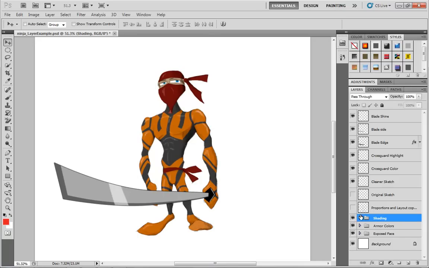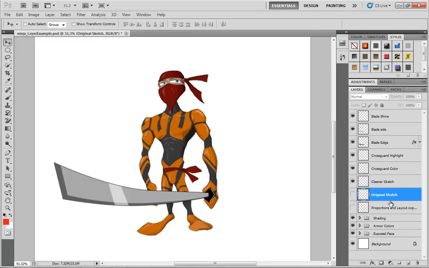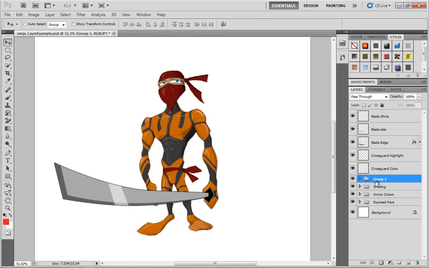Now, we have our proportions and layout, we have our original sketch, and then we have our cleaner sketch. Even though we only are going to have the cleaner sketch visible, let's say for some reason we want to hold on to the original sketch for, I don't know, maybe just for posterity. Let's grab all three of these together, and we'll put these into a group that we'll simply call Sketches. Actually, let's do this. Let's call it Sketches and Lines.